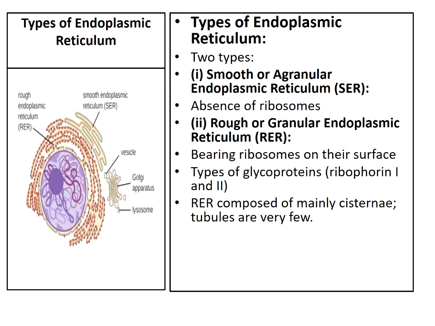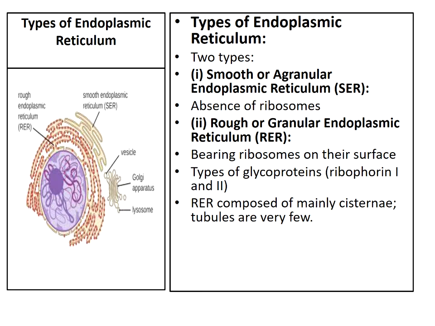Next is types of endoplasmic reticulum. It is of two types, that is smooth endoplasmic reticulum and rough endoplasmic reticulum. Smooth endoplasmic reticulum is also called agranular endoplasmic reticulum, and rough endoplasmic reticulum is also called granular endoplasmic reticulum.